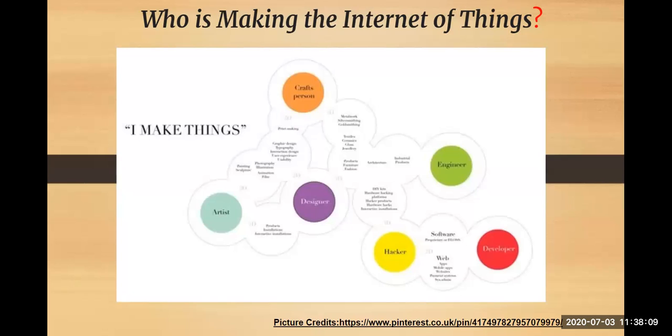The engineer is working with data: how to store it over the cloud, how to manage it, and how the interaction between the systems will take place. A developer will help write the programs for your embedded systems, be they software programs or hardware programs. There will also be a hacker who will help you know the weak areas of the system which really need to be taken care of. These are all people working together as a team to make IoT a system. Without that you cannot do anything. So that is called who is making IoT.